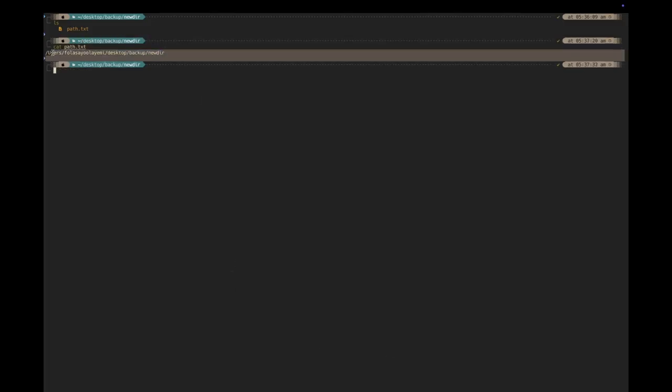So to view a file content, we can use the following command, cat. Then let's first of all list what we have in this new directory. Okay, we have path file. So now let us use the following command to view what we have in path.txt. Okay, so here's the content in this file.